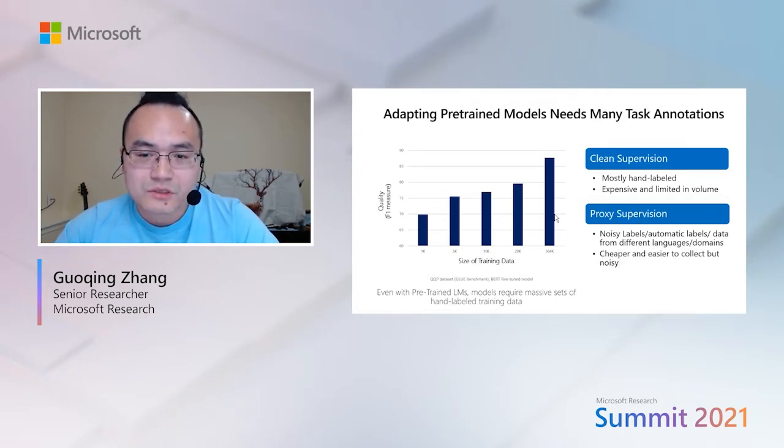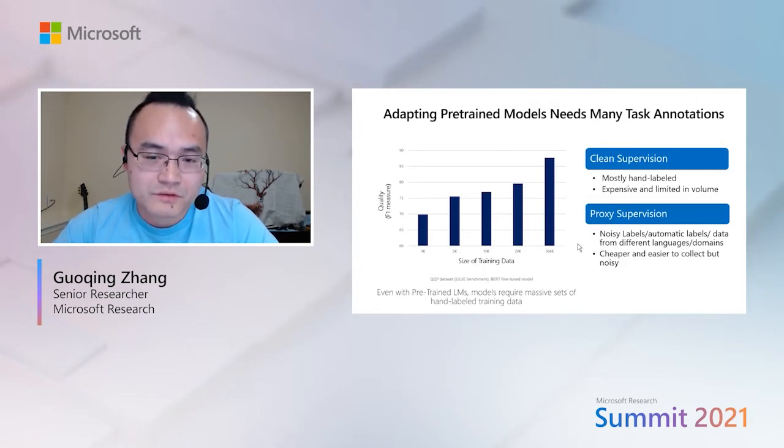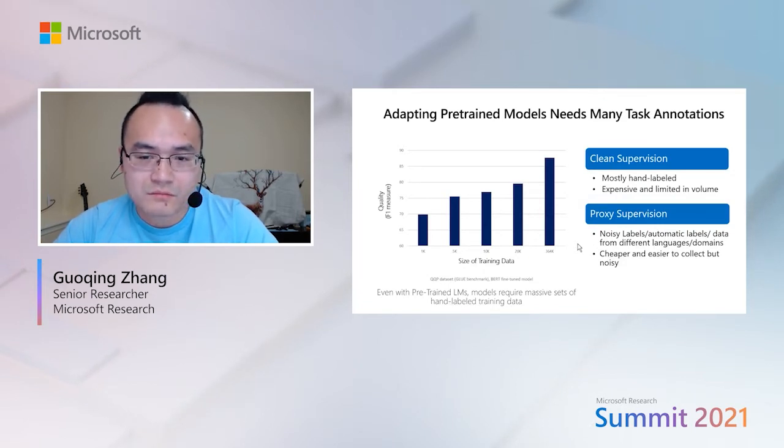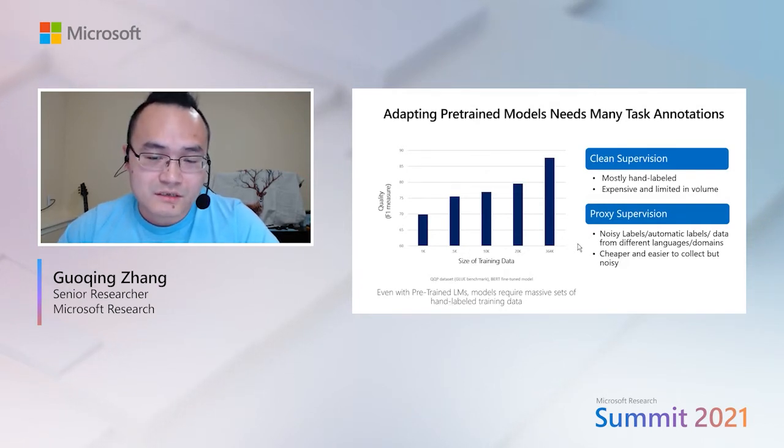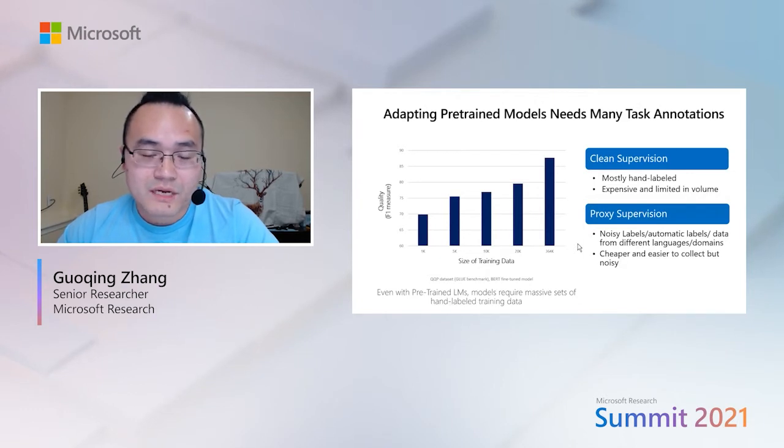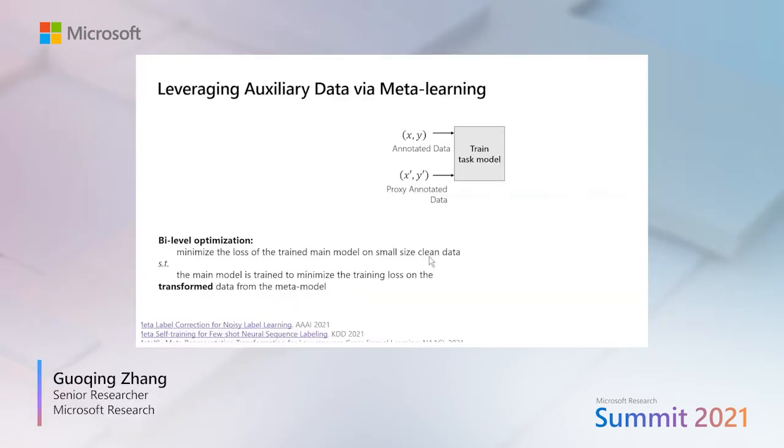In this work, we try to look into auxiliary information, so-called proxy supervision, to help tackle those tasks. These different signals can come from either noisy labels or automatic labels, or even human rules. These are typically much easier to collect than manually annotated data. So how do we leverage such data? Our idea is to use meta-learning to model and transform such data.